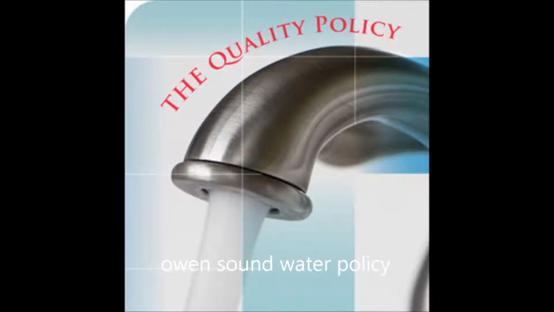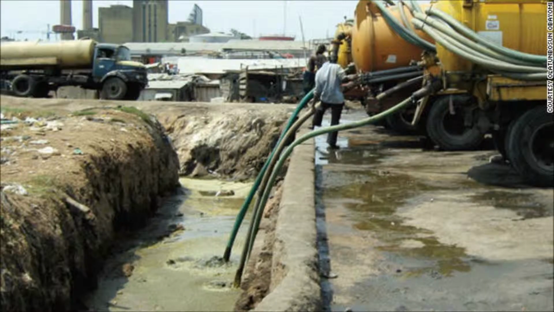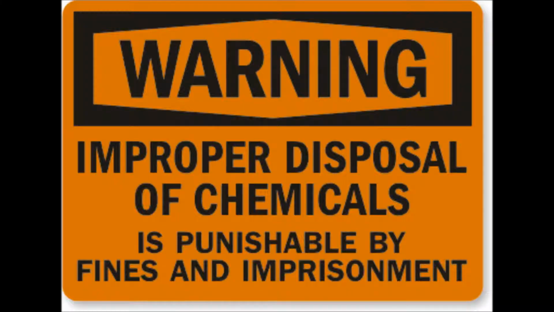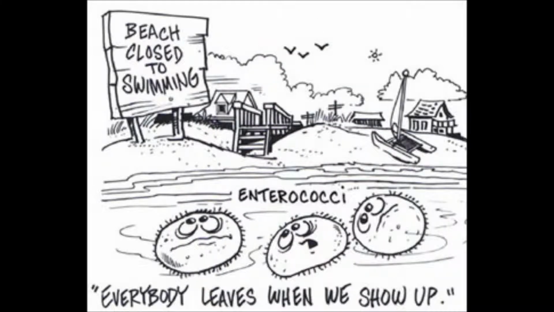The main threats to drinking water are animal waste, pesticides, waste injected deep underground, human waste, improperly disposed of chemicals, and naturally occurring substances that can all pollute drinking water.